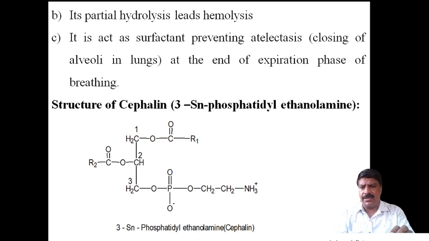These are the three biological importances of lecithin that I have explained.